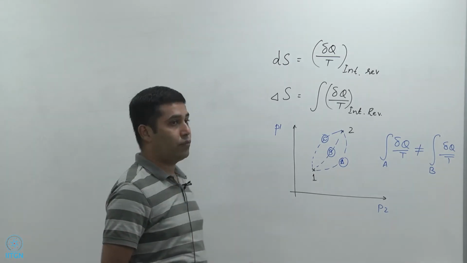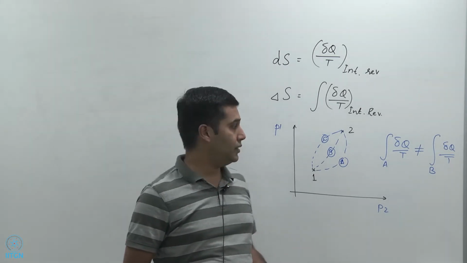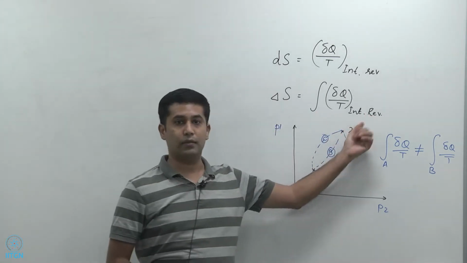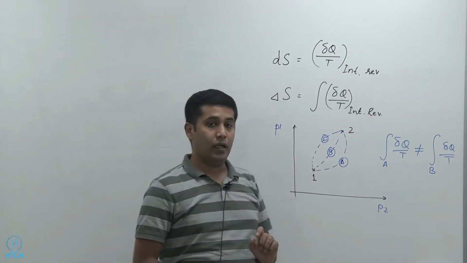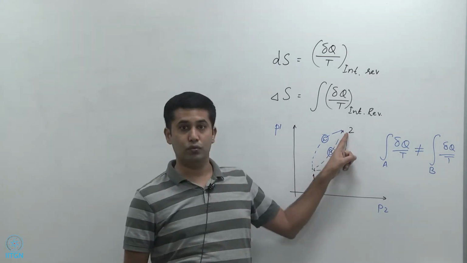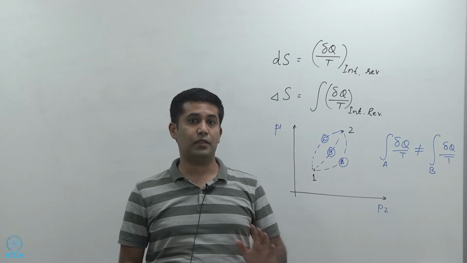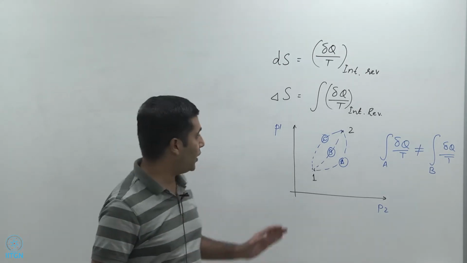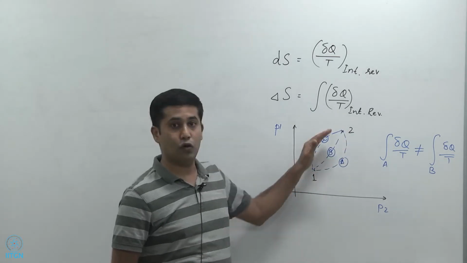Then how do I evaluate what is delta S? That's easy, because delta S is always evaluated through an internally reversible process. So here's the crux. No matter how I go from 1 to 2, the delta S remains the same. That is, S2 minus S1 is the same irrespective of which path I take to go from 1 to 2.